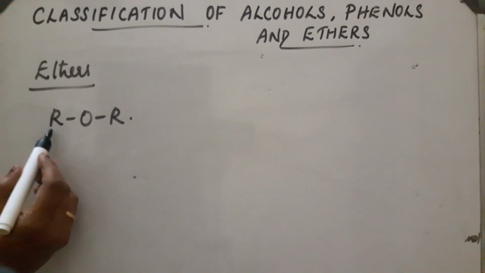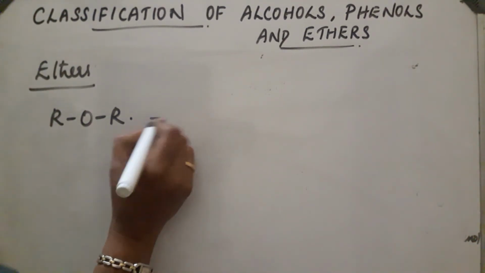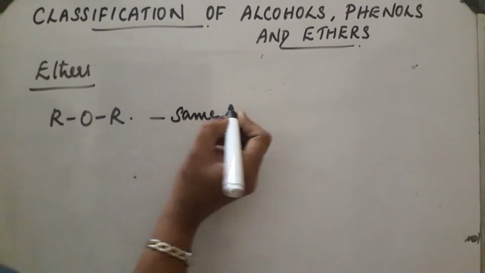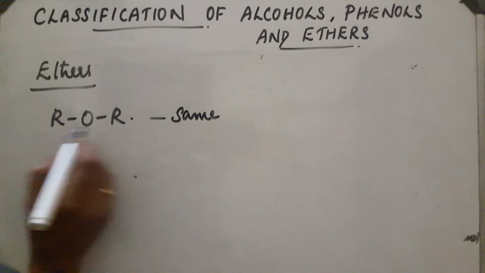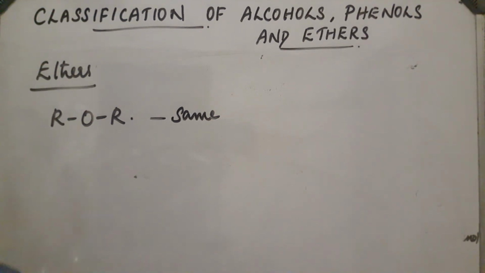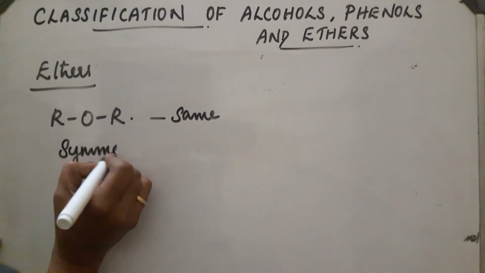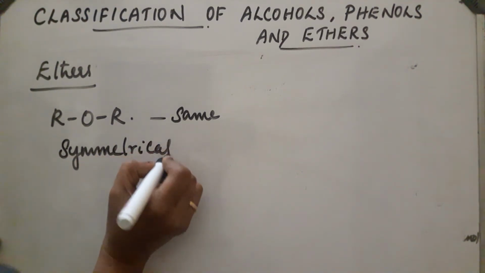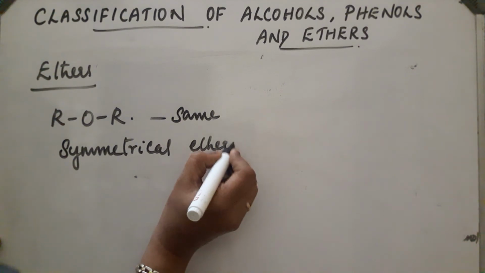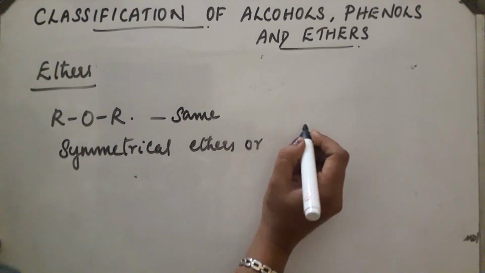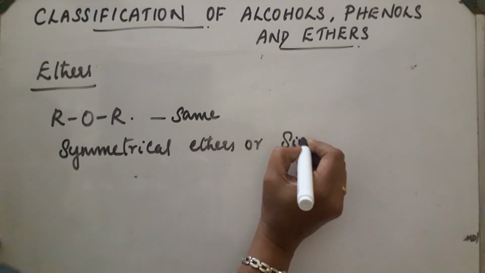These two alkyl groups may be the same, or they may be different. If both the alkyl groups are the same, they are called symmetrical ethers, or simple ethers.